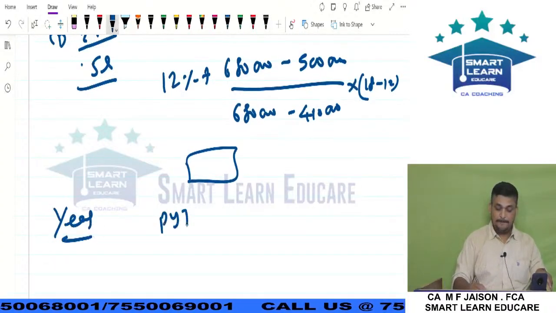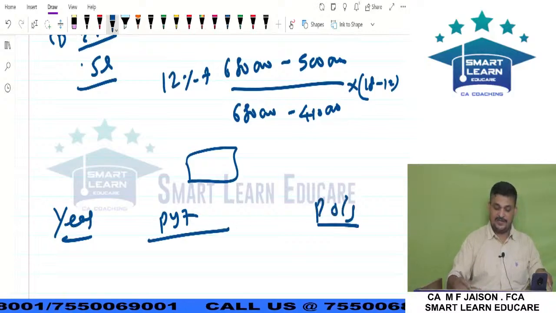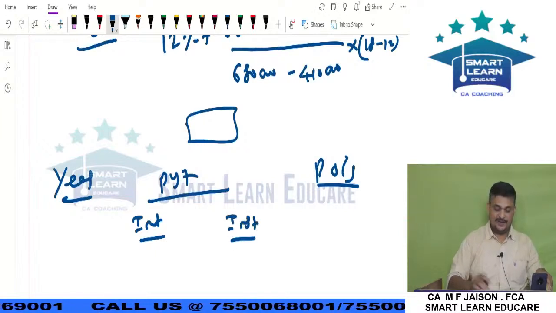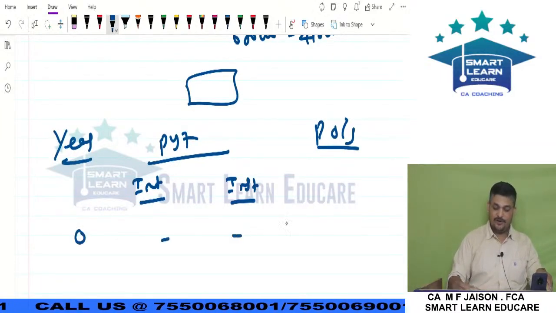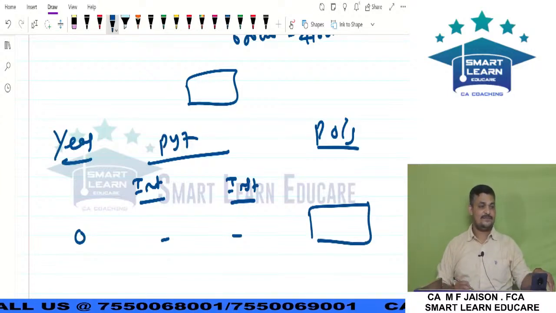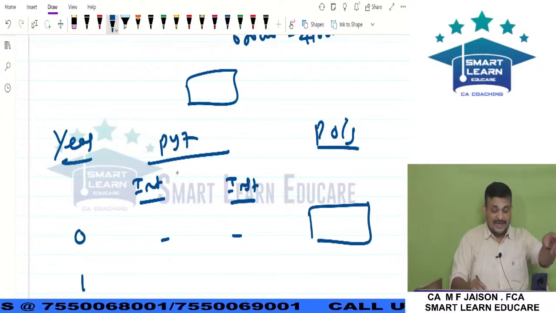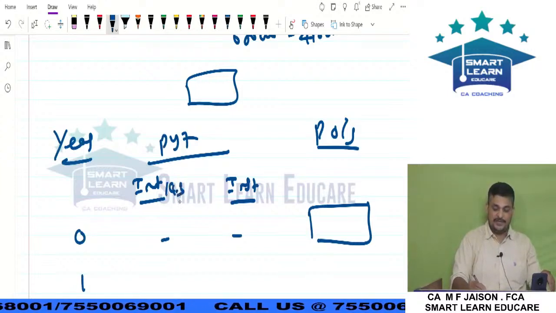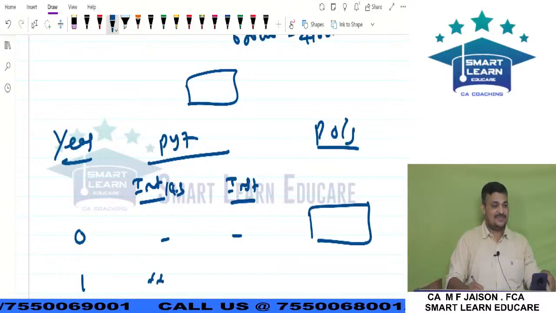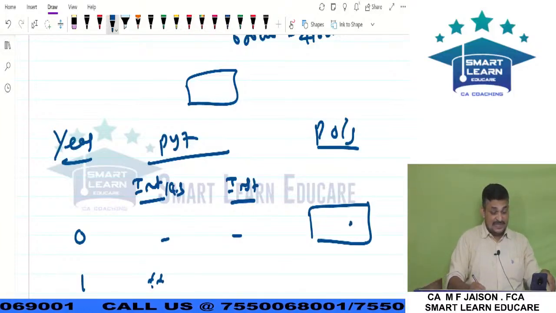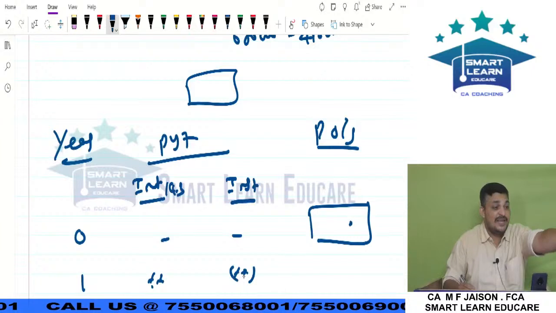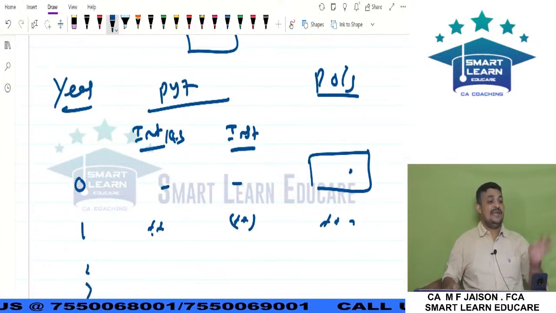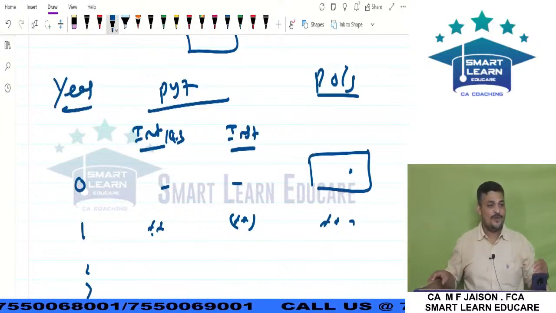Year, payment, principal outstanding. Payment is interest plus installment. At year 0, you will have the principal outstanding. Then for year 1, whatever rate you computed just now will be used. For example, suppose it is 14.3%, apply that and you will get the interest. Opening balance plus interest minus installment. The installment amount is already given in the question. You will have the reduced principal. Like that, you should calculate interest for each year. Hope you are following this.